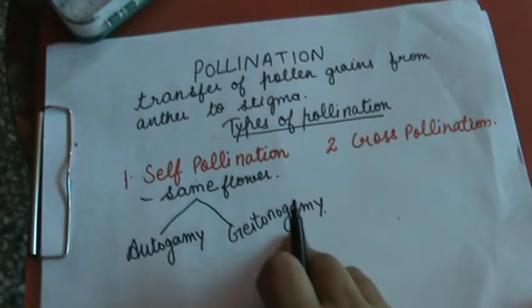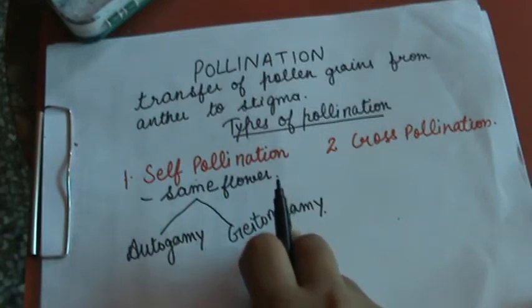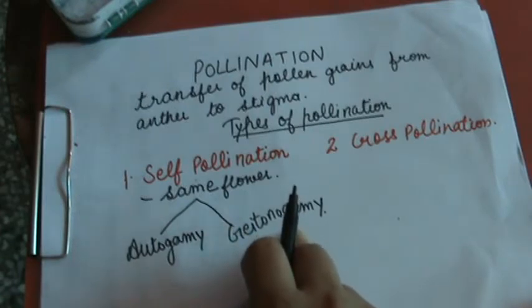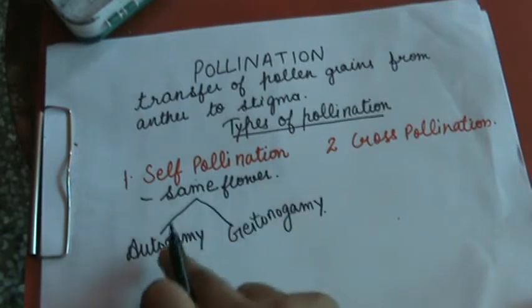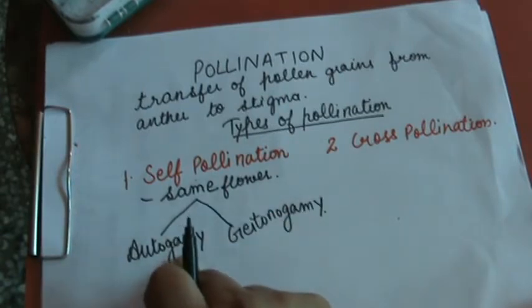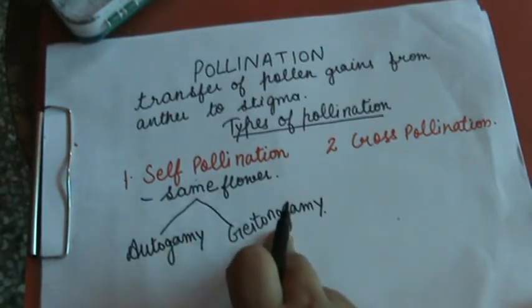And geitonogamy is a kind of pollination in which the pollen from the anther of one flower is transferred to the stigma of another flower borne on the same plant. Same plant, but a different flower of the same plant.